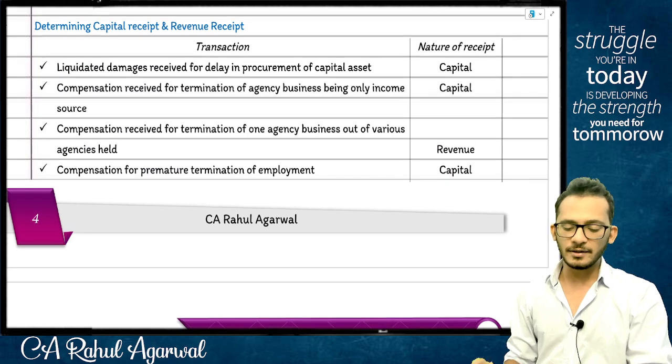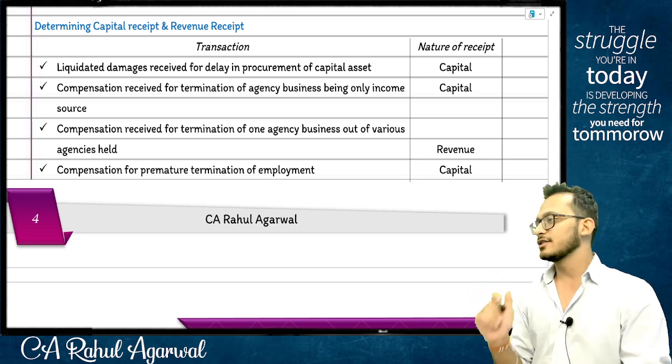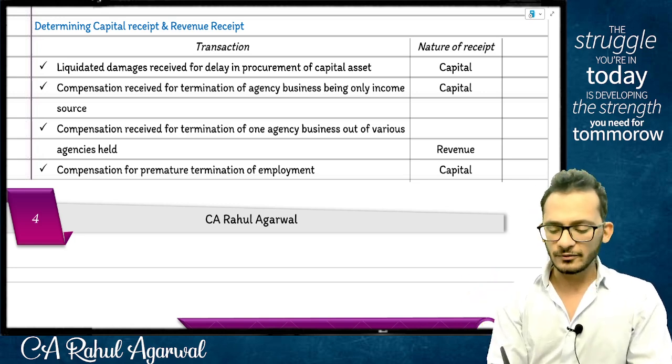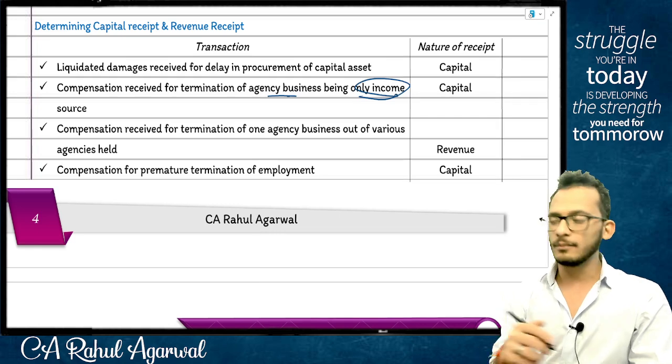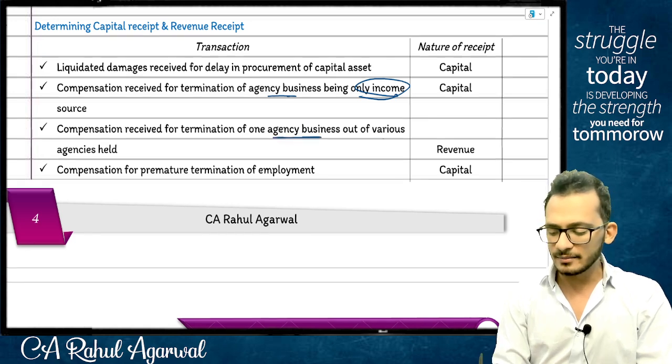Examples which we discussed already, people. Liquidated damages received for delay in procurement of capital asset. This was my inauguration expense. Yes. Compensation received for termination of agency business being the only income source. This is capital.